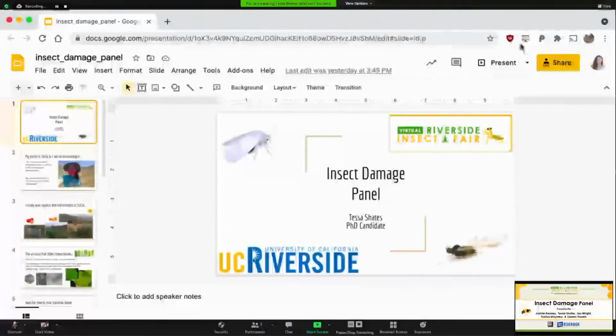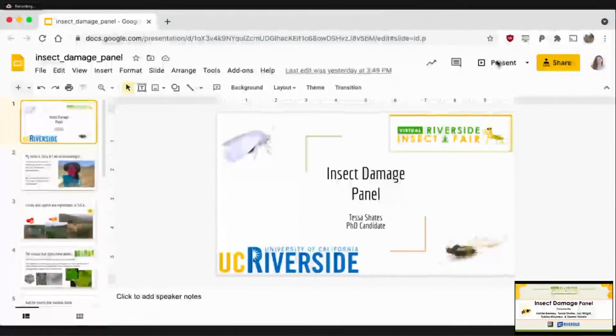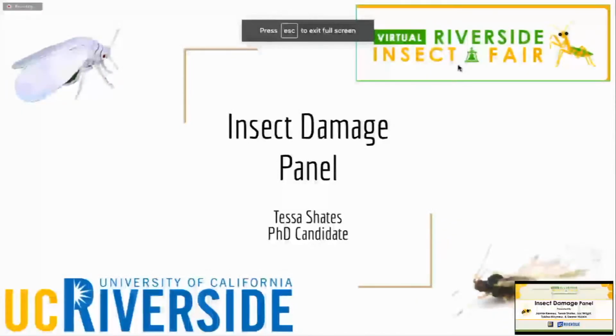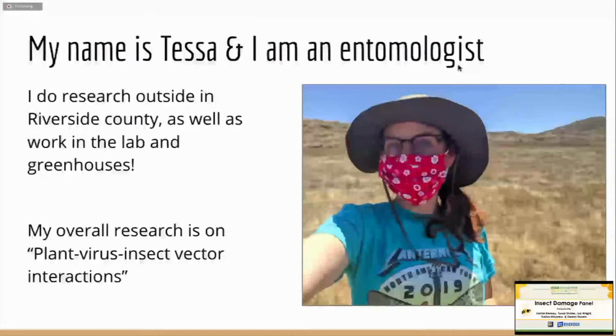Alrighty, I will go first. As Sam just said, welcome to Insect Damage. My name is Tessa, and I'm an entomologist. I do research outside in Riverside County, as well as working in greenhouses and in my lab. My overall research is on plant, virus, insect vector interactions.